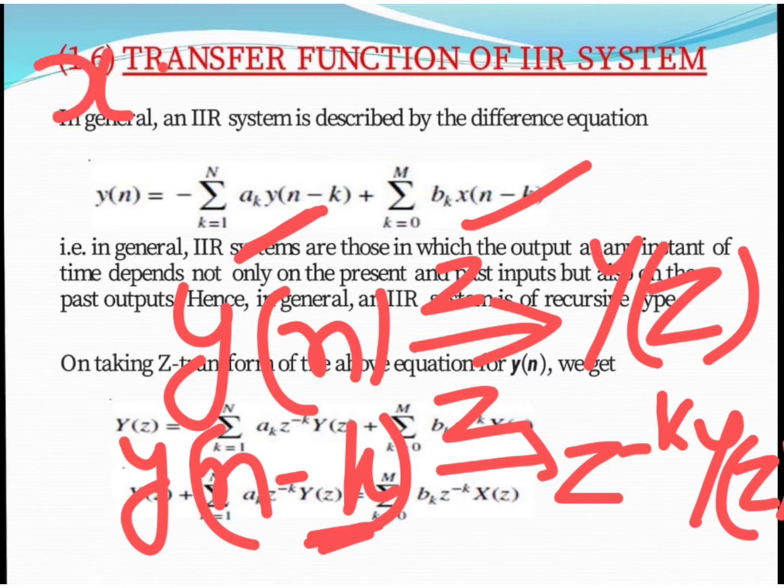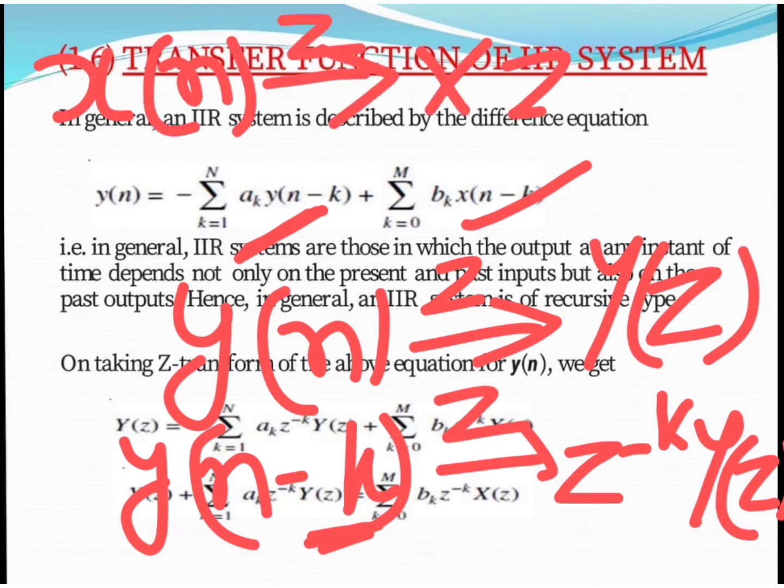Now if we want the Z transform of x of n, we have X of z here.